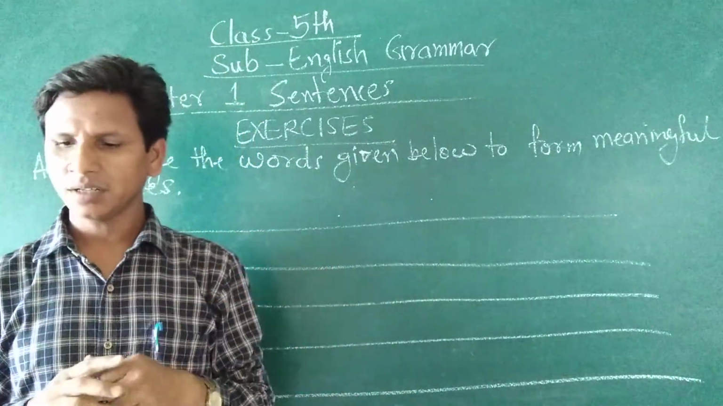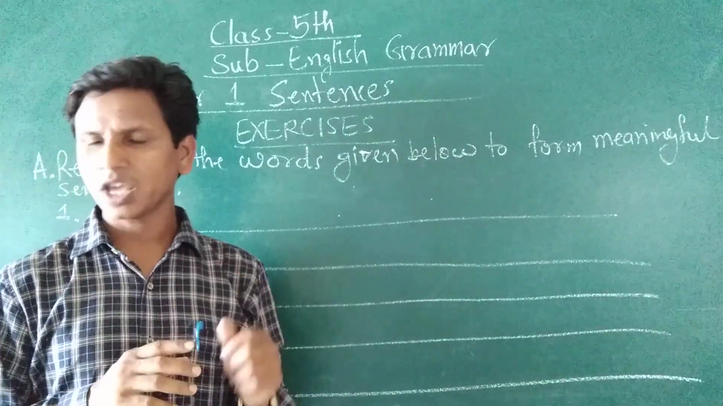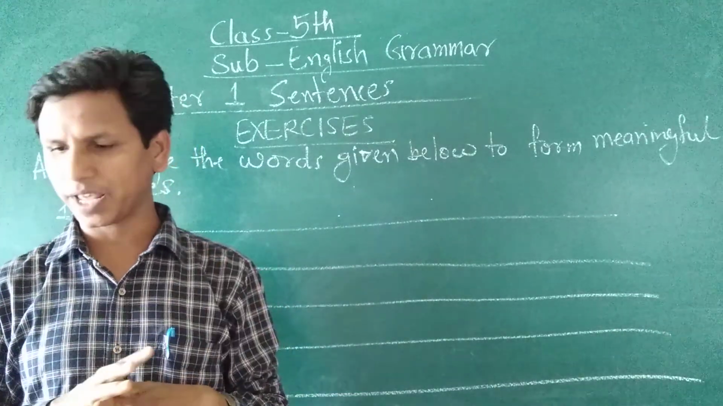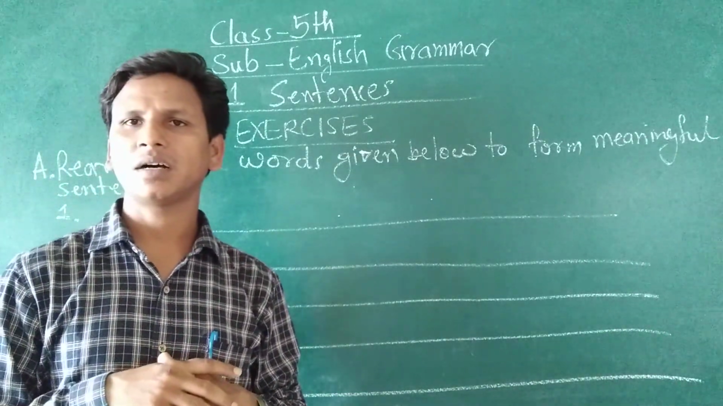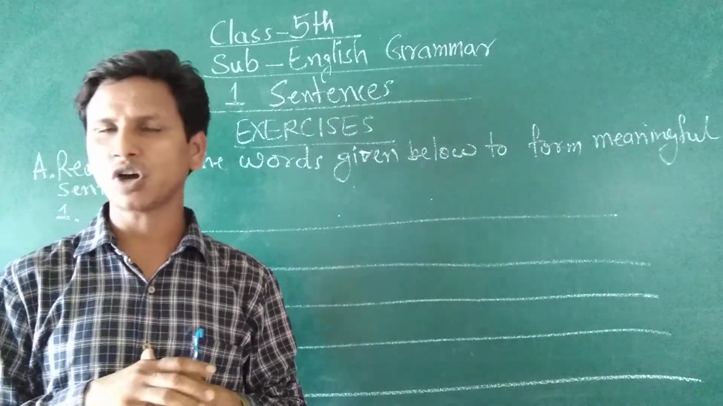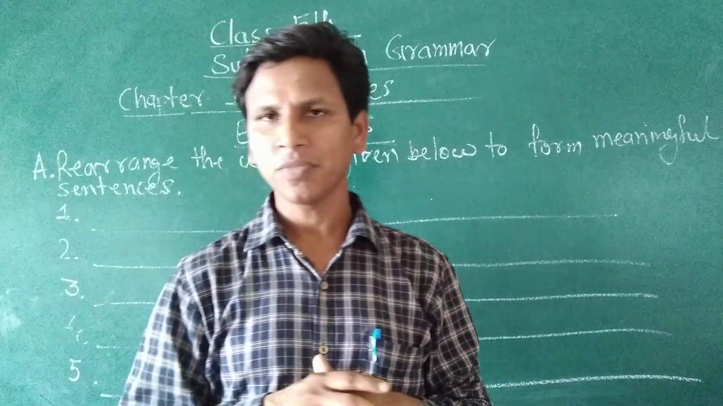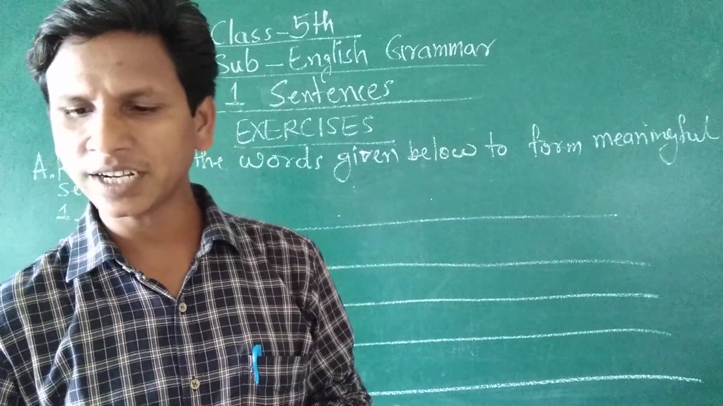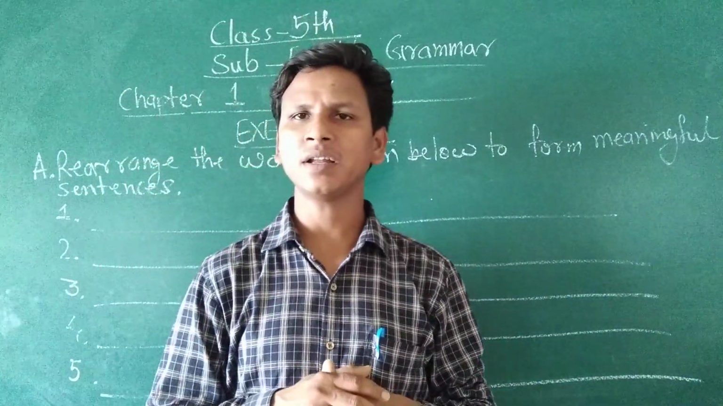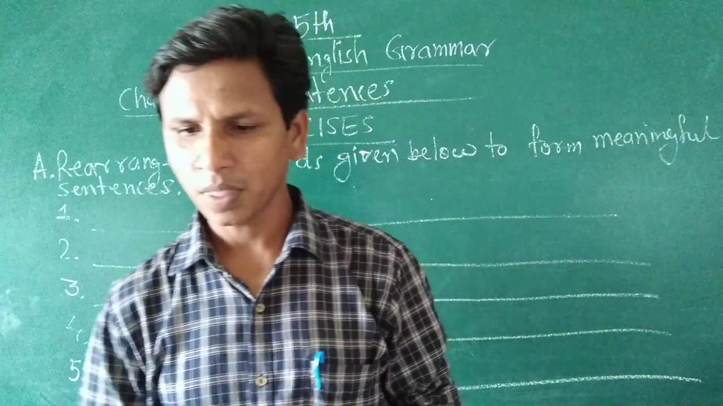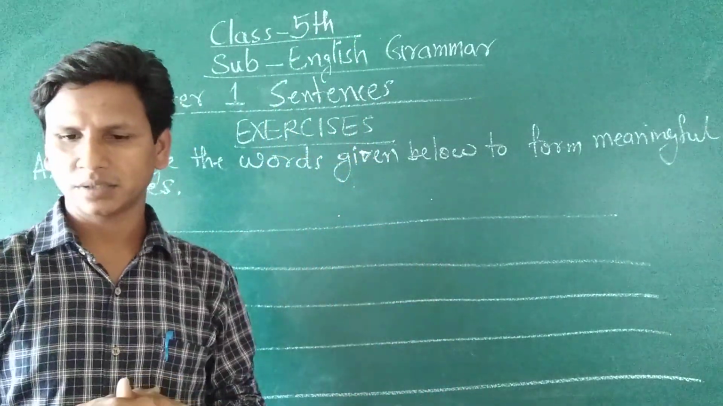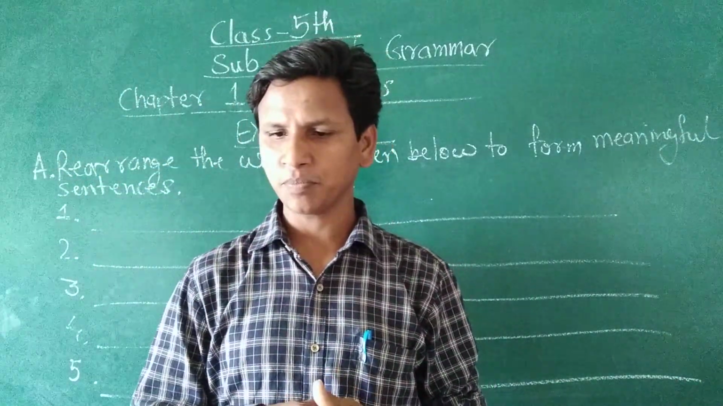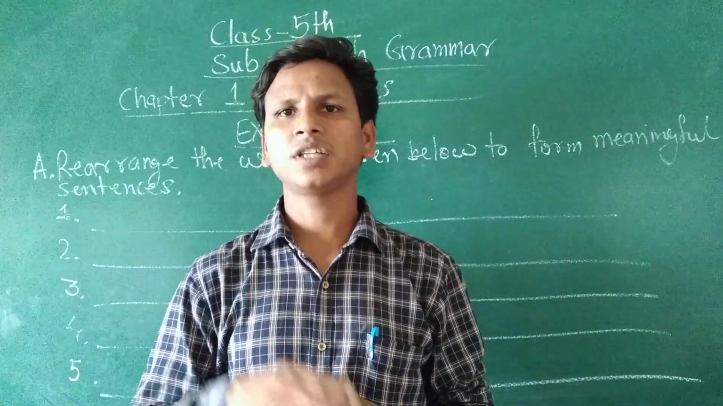Then the second kind of sentence is imperative sentence. A sentence that expresses a command or a request is called an imperative sentence. Then the third kind of sentence is interrogative sentence. A sentence that asks a question is called an interrogative sentence. It ends with a question mark. Then fourth is exclamatory sentence. A sentence that expresses a strong feeling is called an